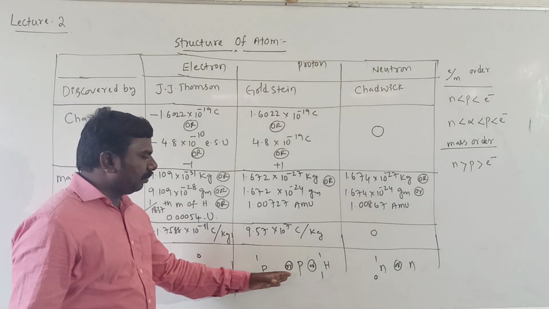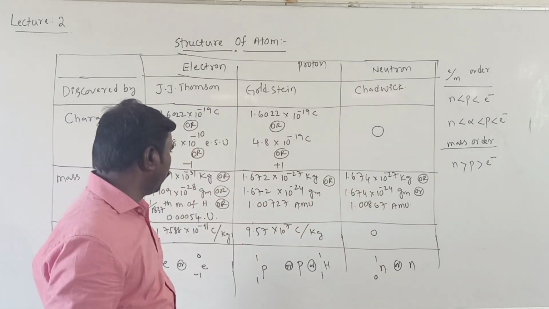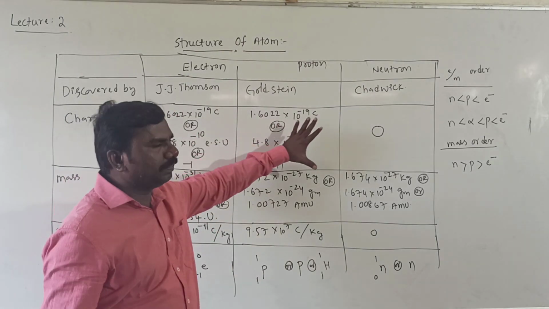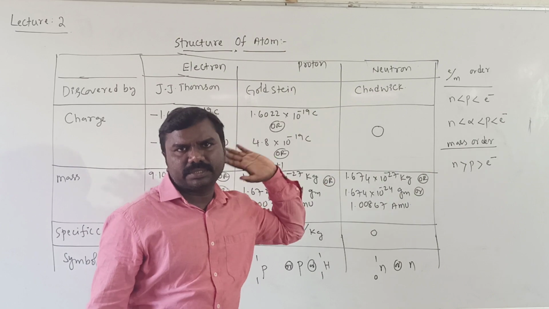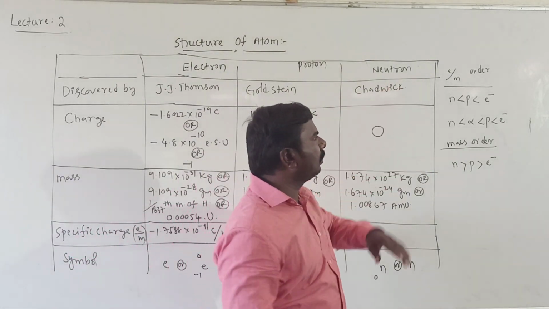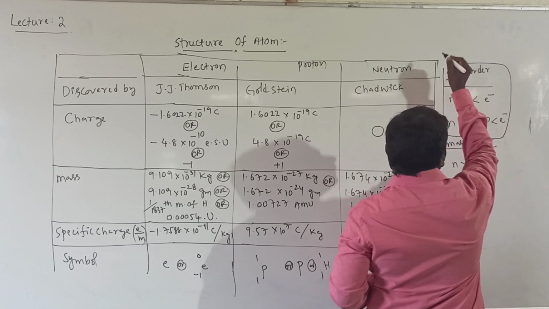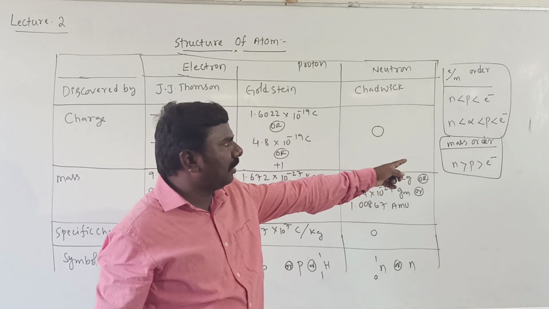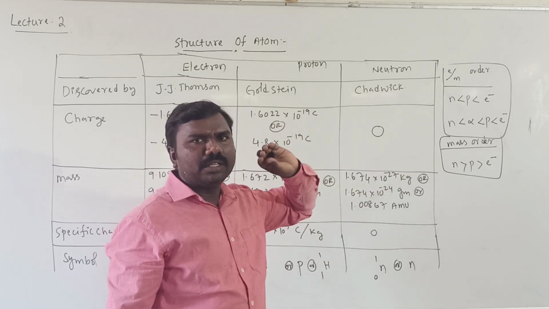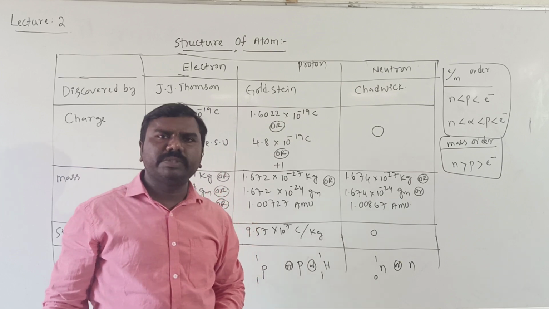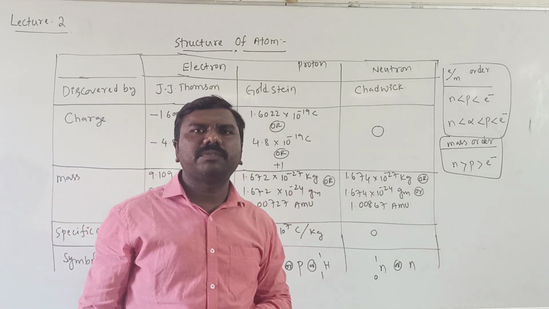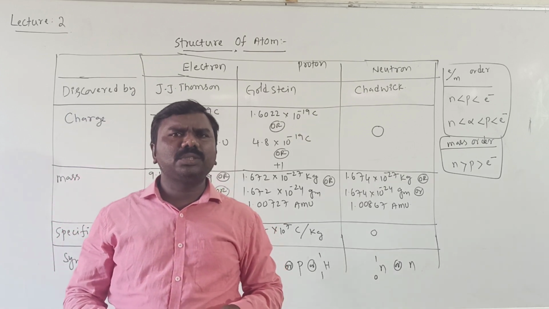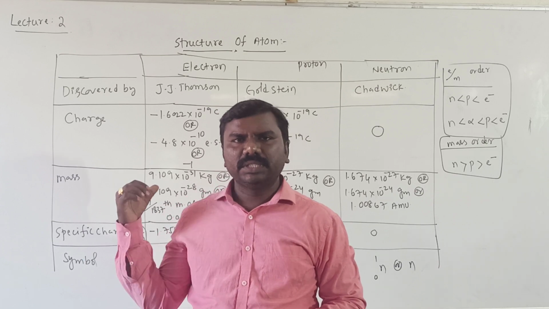Symbols: electron, proton, neutron. You remember one thing. Charge will be minus for electron, plus for proton. Based on these values, you have to mention the order of specific charge and the order of mass. Questions are there in your exams. Order is very, very important. By looking at the table, you can identify the order of mass, which is increasing, which is decreasing, and the order of specific charge, which is more or which is less. Clear? We'll discuss 2-3 problems on the basis of this data.